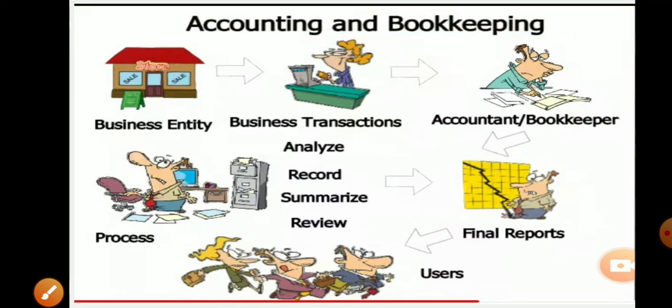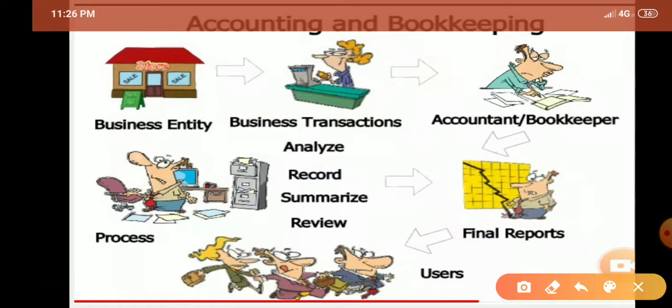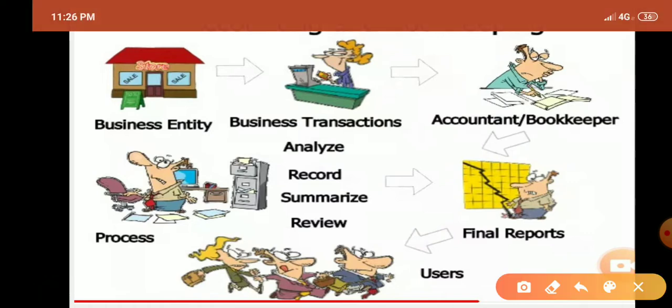In this slide, we can explain accounting and bookkeeping. This slide is very helpful to understand the meaning of bookkeeping and accounting. First is the business entity. Business entity means that the entity which is associated with business is called a business entity.